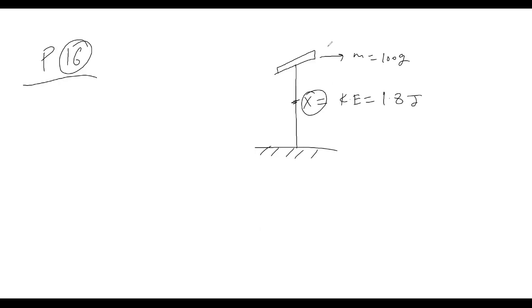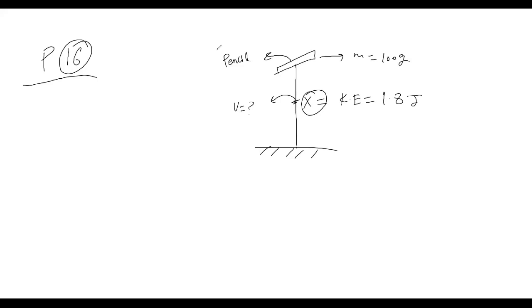Kinetic energy at point X is 1.8 joule. What is the speed of this pencil at that point? At that point, we are going to find out its velocity. Previously in homework 3, we found velocity at another point. Now, in this problem, we are going to find the velocity of the pencil at point X.